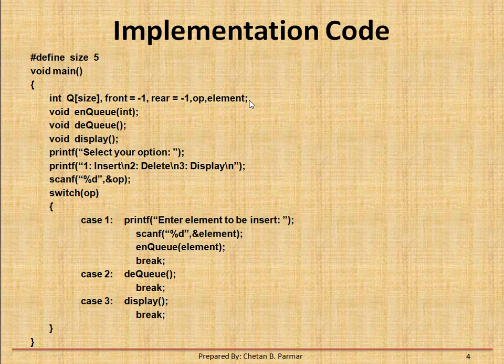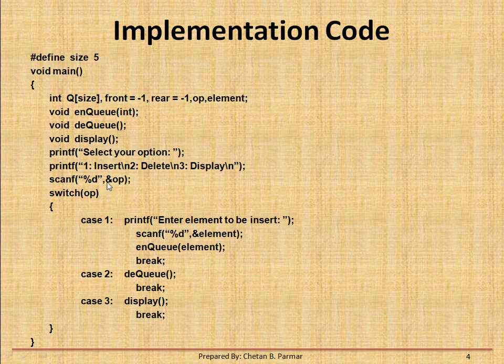The element variable holds the element I want to insert. Now this is the first function for inserting, enqueue, to which I am passing an integer variable, then the dequeue function and the display function. These three operations will be performed. First I give a hardcoded message, select your option, with three options: first for insert, second for delete, and third for display.